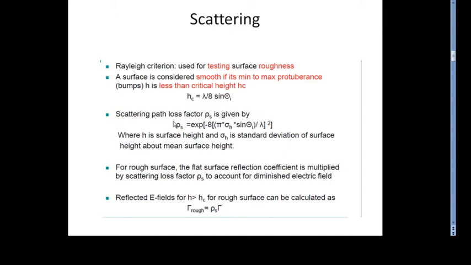The scattering path loss factor is also measured, denoted by rho S. The path loss factor is expressed as an exponential: rho S is equal to exp of minus 8 times the bracket pi sigma h sin theta i divided by lambda, whole bracket squared, where sigma h is the standard deviation of the surface height. This gives the scattering path loss. This equation is very important, where h is the surface height and sigma h is the deviation of the surface height about the minimum surface height.